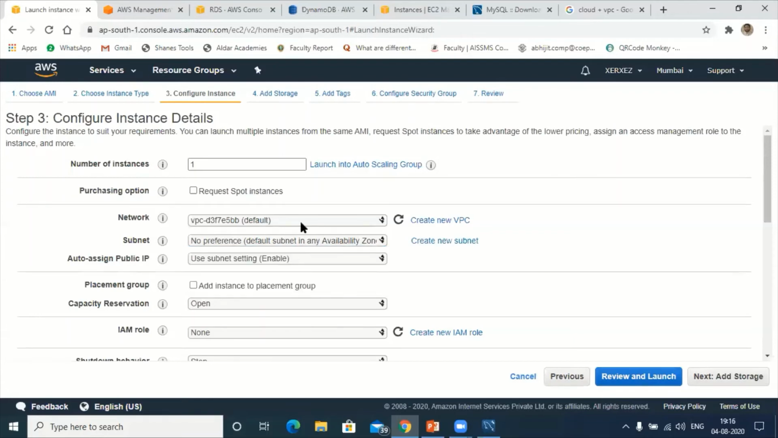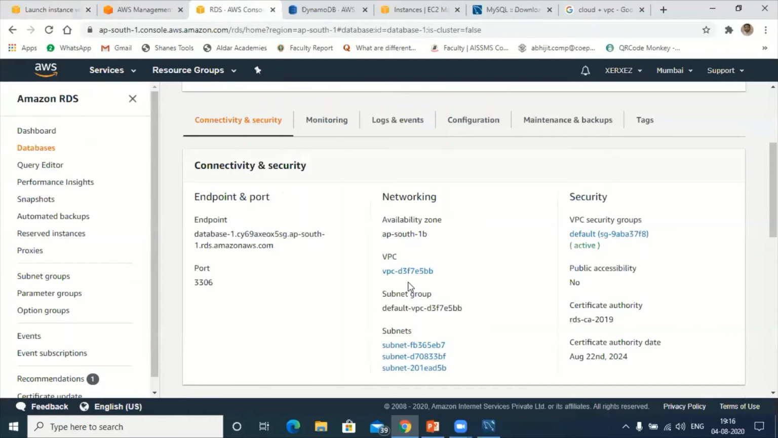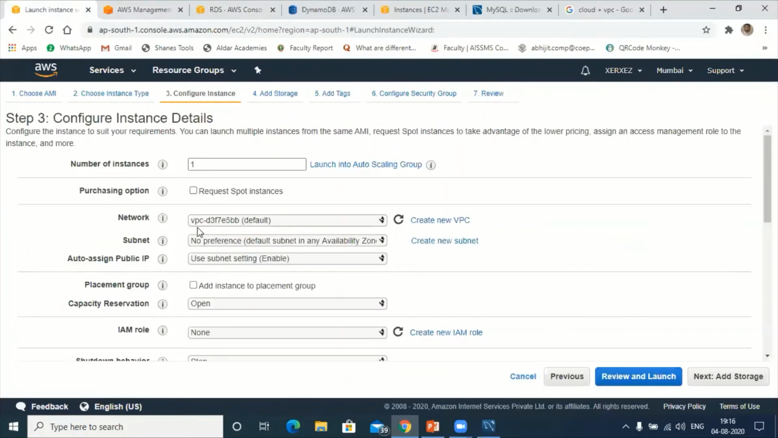Next, let me check whether this matches with my RDS or not. As far as RDS is concerned, the default is SG9ABA. Let me check in the instance now. The VPC here is DF7, no? So it is not possible, right? So let me create the next one. Let me write this VPC first.